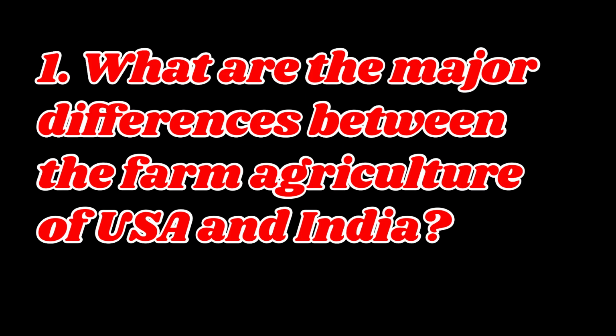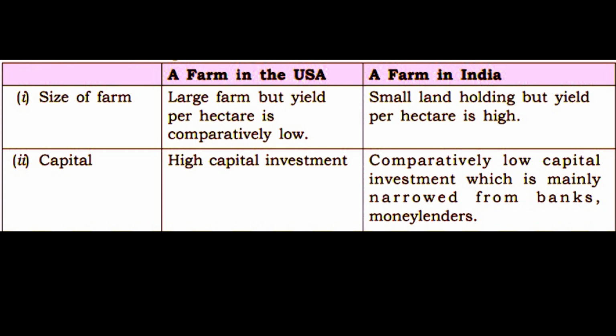Next we will discuss question E. Answer the following questions. 1. What are the major differences between the farm agriculture of USA and India? Answer. The agricultural practices of the USA and India sharply differ from one another.